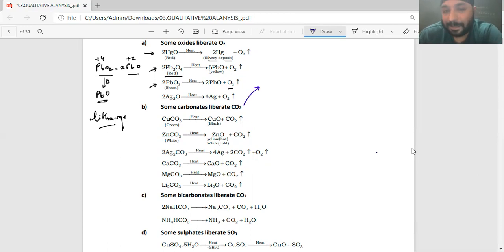Carbonates of alkali metals, except lithium, on heating are thermally stable. Lithium has an anomalous behavior, right?